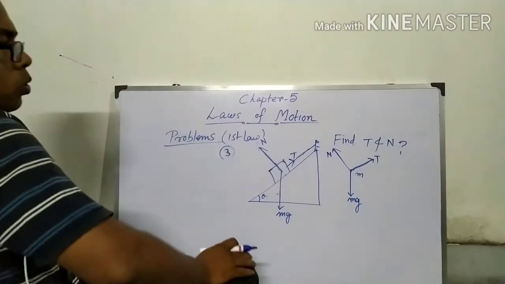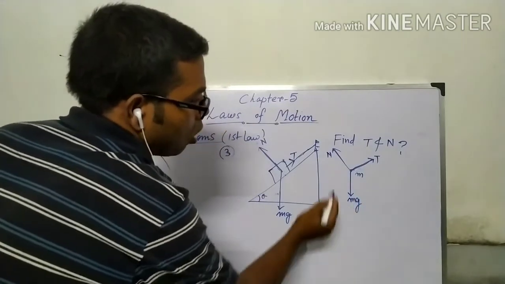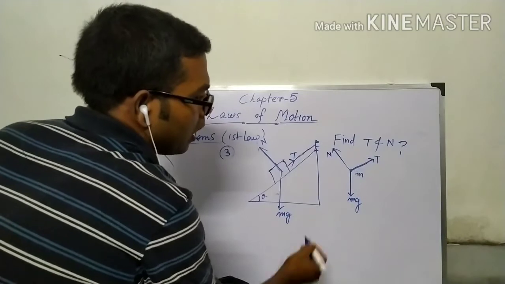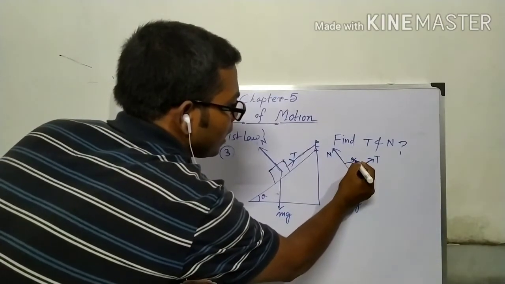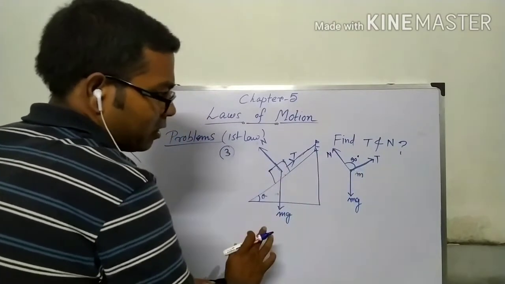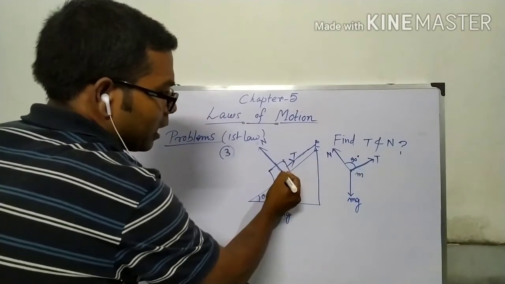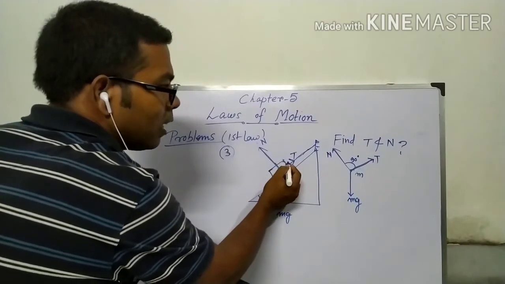In this case we take the components of this weight, not of these two, as the angle between them is also 90 degrees, so there is no problem in taking these two as axes, because this is along the inclined plane and this is normal to that plane, so there is a 90-degree angle.